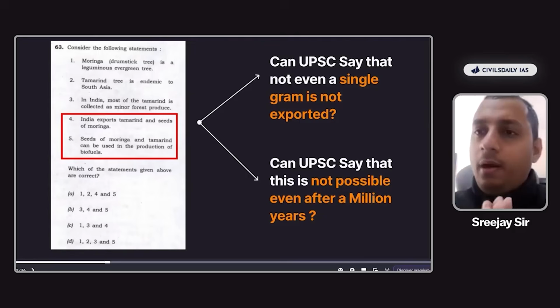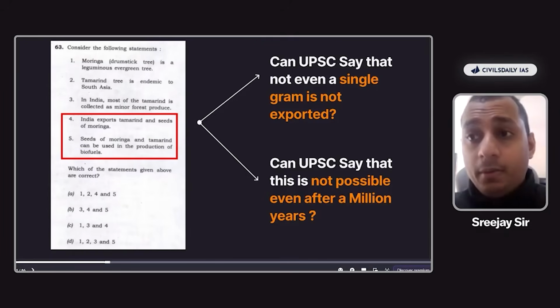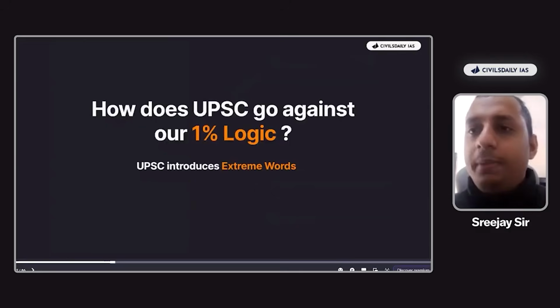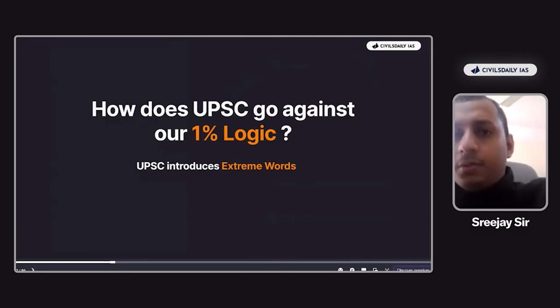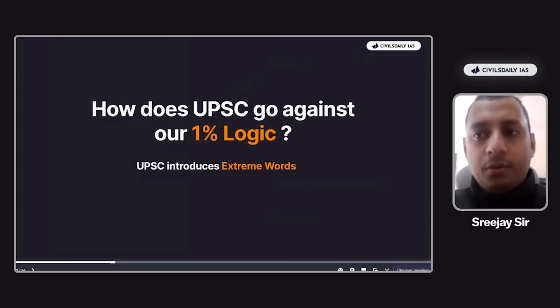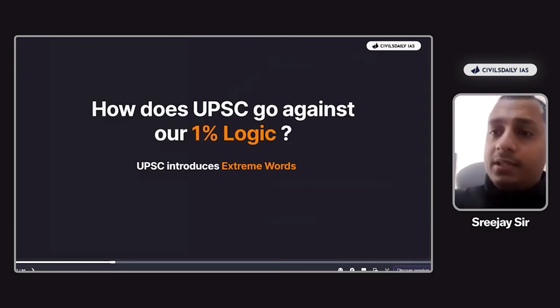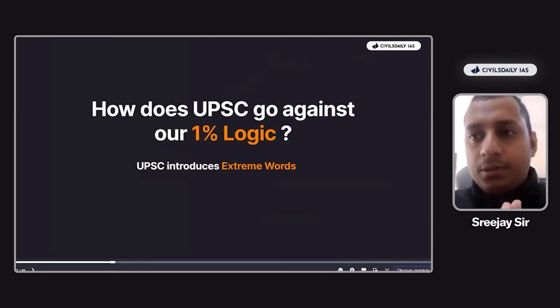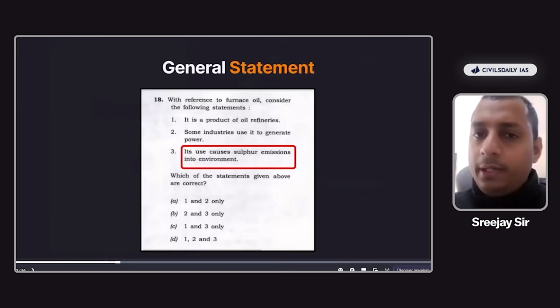So therefore, how will UPSC go against our 1% logic? UPC will introduce extreme words. So when extreme words are introduced, always remember our 1% logic will not apply. But when extreme words are not there, our 1% logic will apply. Clear, everyone?